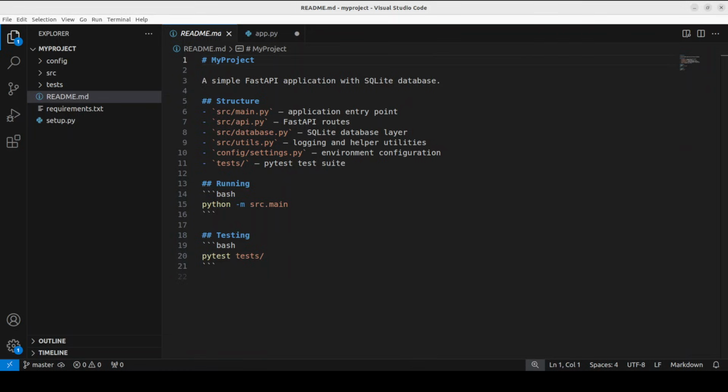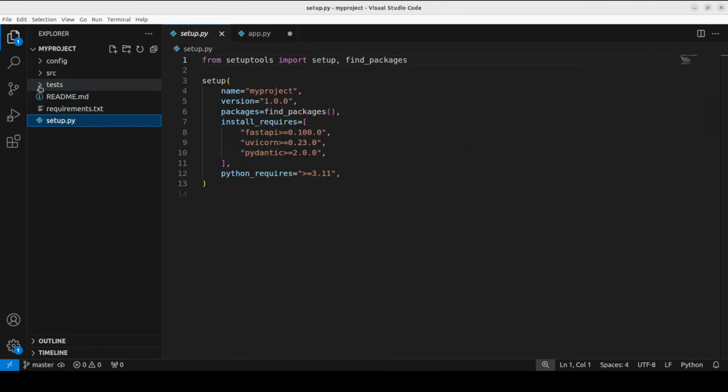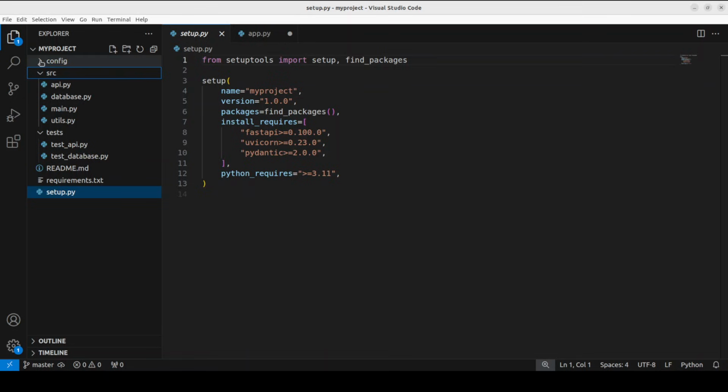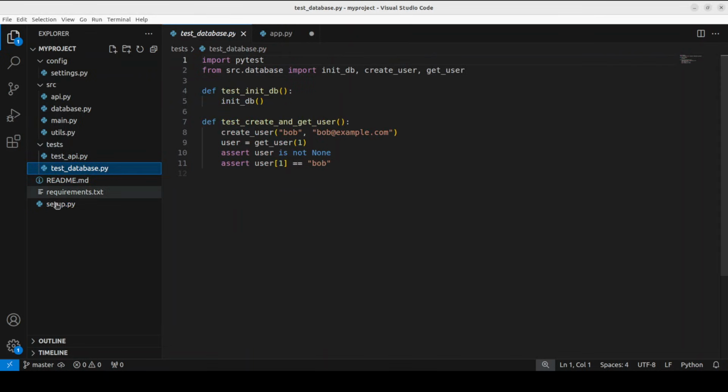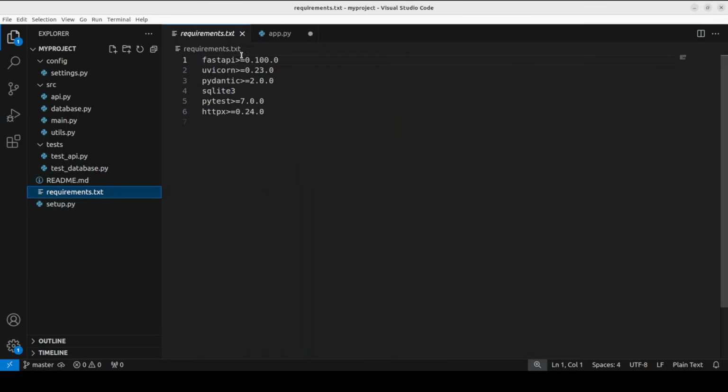Now just to give you a flavor of a real demo as to how exactly you are going to use it in real life, I just created this simple FastAPI project with a database layer, API routes, tests, and a main entry point, just a realistic code base to test against. As you can see, these are some tests, these are some sources, these are some config files, and each and every one of them is populated with actual code, and this is a requirements file.